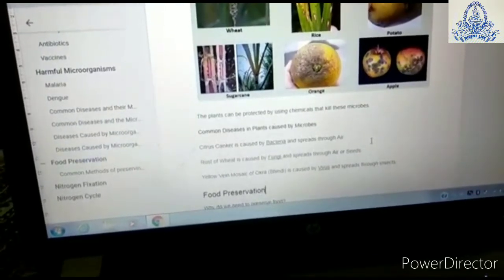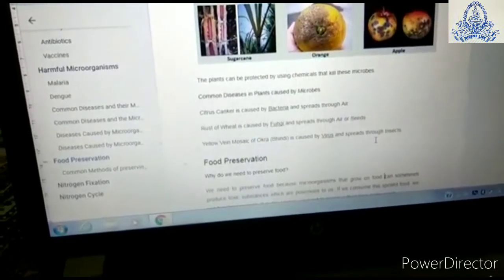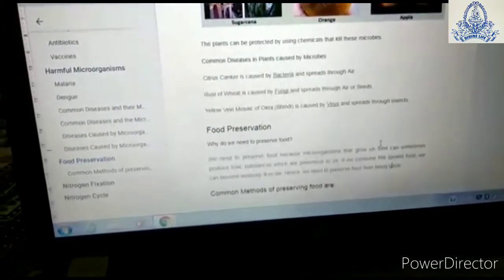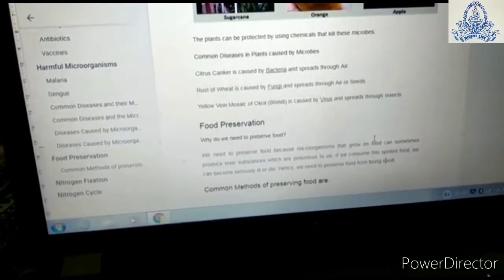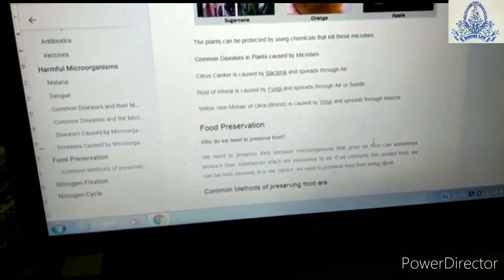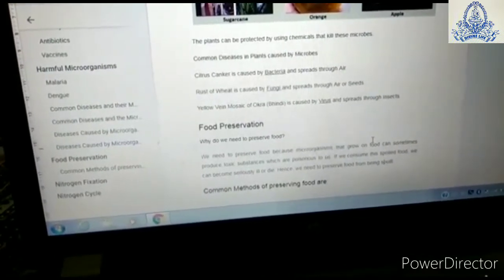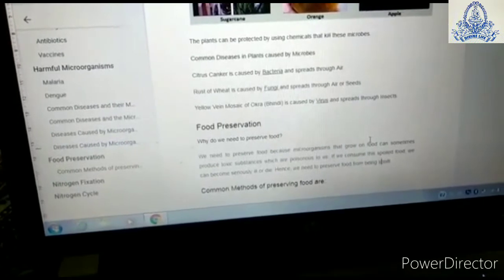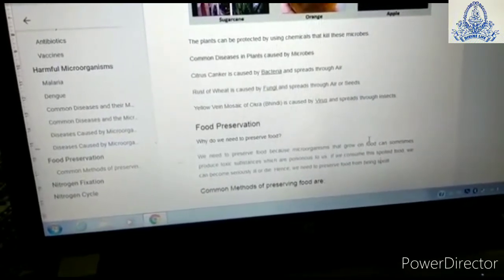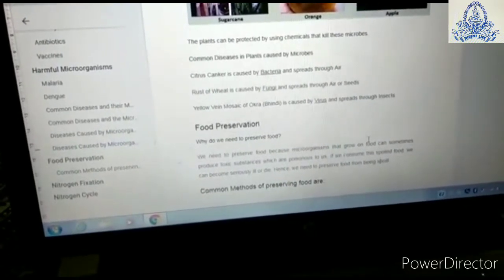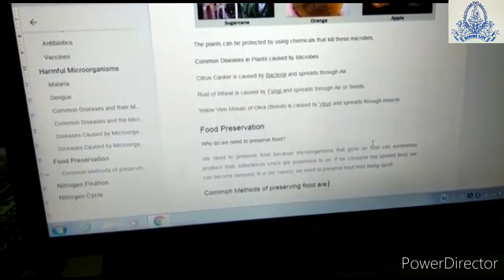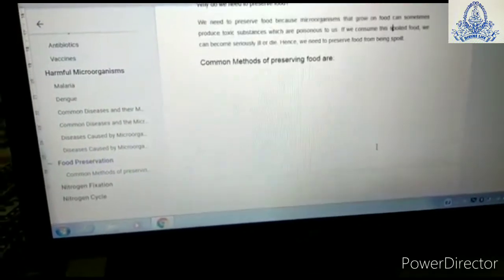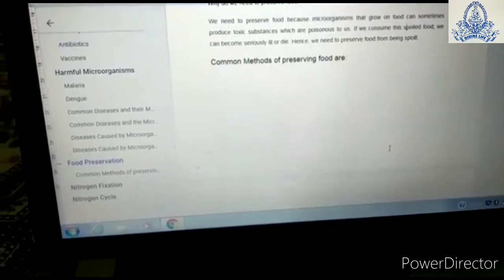Now we are going to study food preservation. Why do we need to preserve food? We need to preserve food because microorganisms that grow on food can sometimes produce toxic substances which are poisonous for our body and are not good for our health. If we consume this spoiled food, we can become seriously ill or die. Hence, we need to preserve food so that it cannot get spoiled.